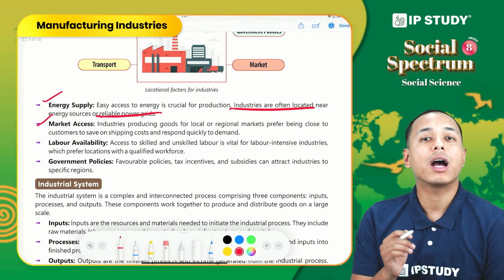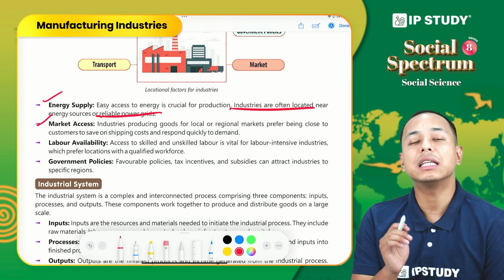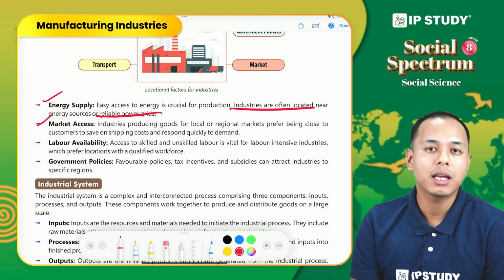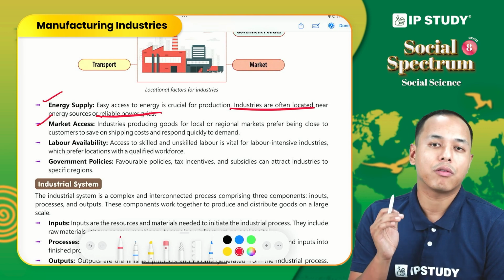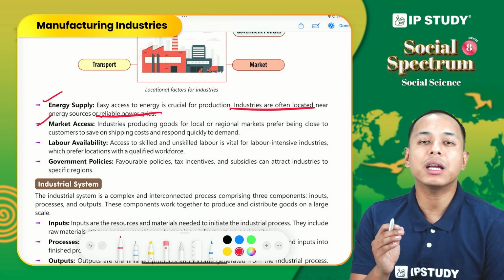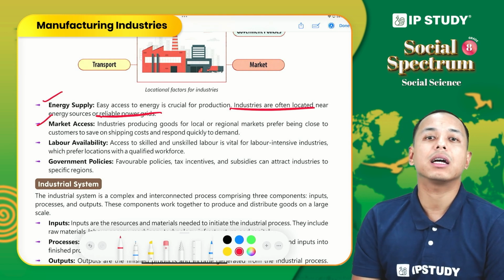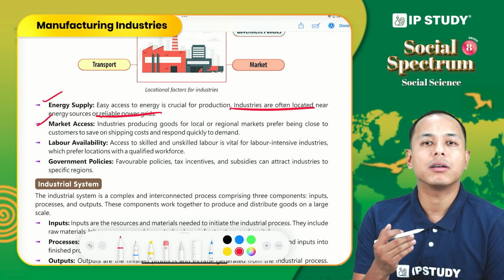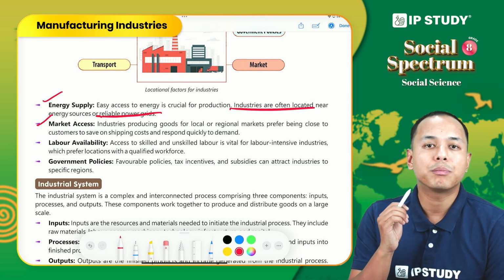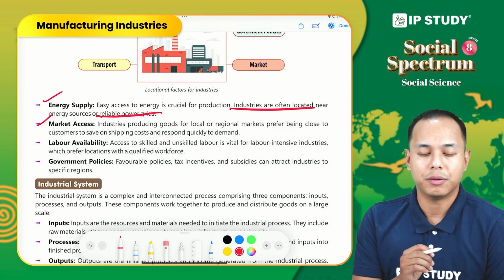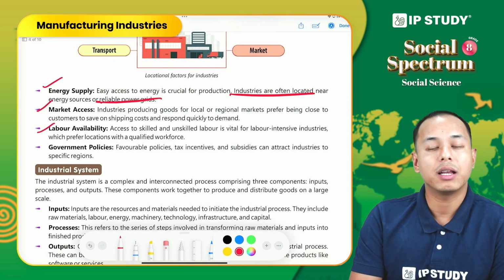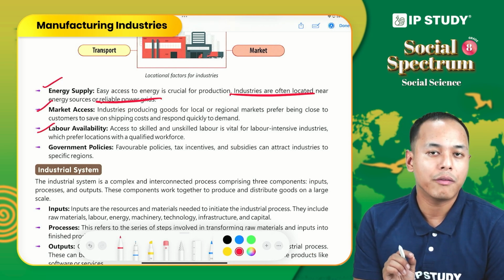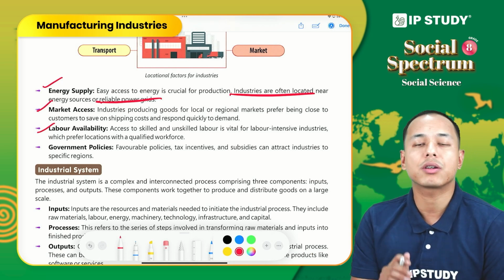Industries also require a good market to sell their product. Suppose there is no market in close proximity, then that industry cannot flourish or make profits. So a market should be there. By market we mean the area or field where the product of that industry can be sold. Labor availability: good and cheap labor availability also influences the location of industry.